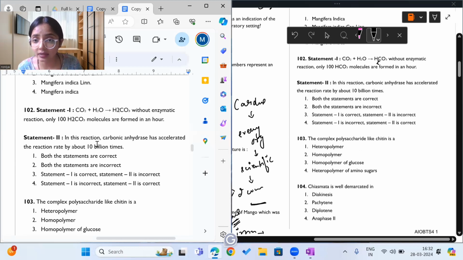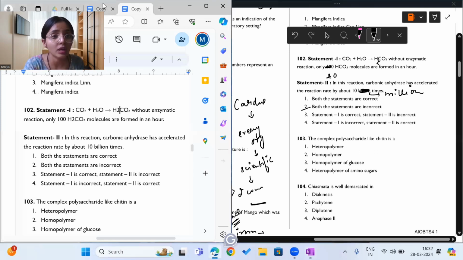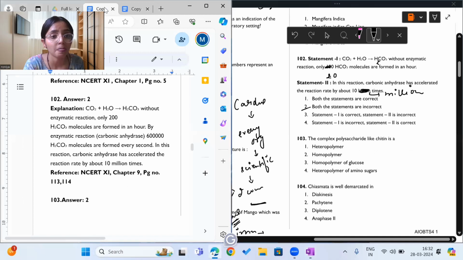It is saying that in this reaction, carbonic anhydrase has accelerated the reaction rate by 10 billion times. 10 billion times is also wrong because according to your NCERT, it is 10 million times. So statement 1 and statement 2 are incorrect. The answer to this question would be option number 2. I hope it was clear to you.